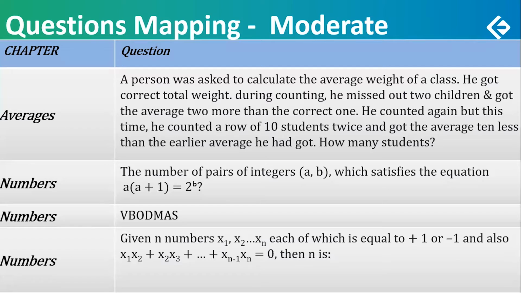Another on numbers. There are n numbers, x1, x2, x3, up to xn, each of which is either +1 or -1. And now you're multiplying consecutive 2 numbers: x1 x2, x2 x3, x3 x4, and so on till the last and the second last. And you're not completing the cycle. Remember that last and first, that's not there. The summation of these products pairwise is 0. So how many terms are there? What is the value of n? A few trials and you would get an answer. Just a few trials were needed, looking at the options, and that would give us an answer.